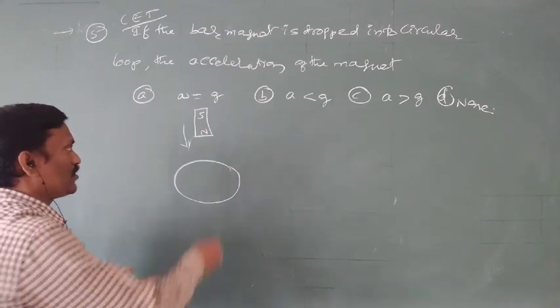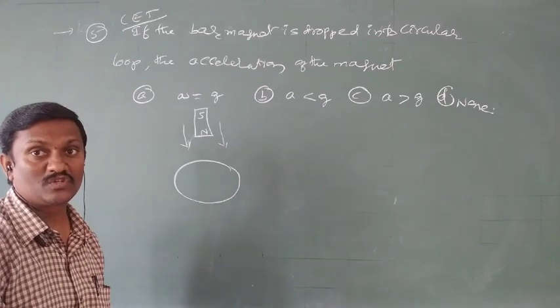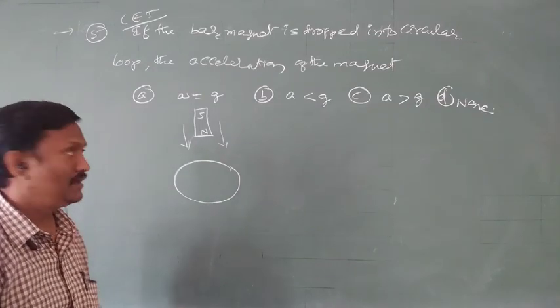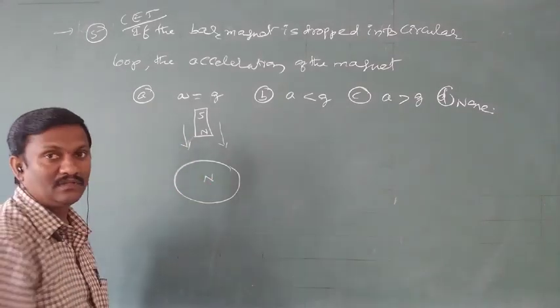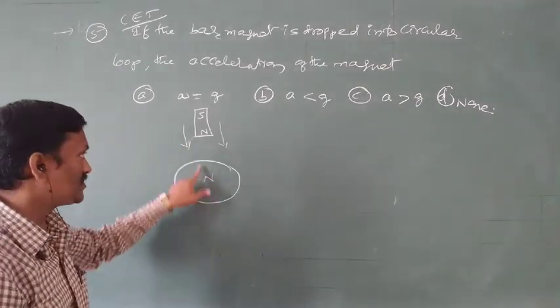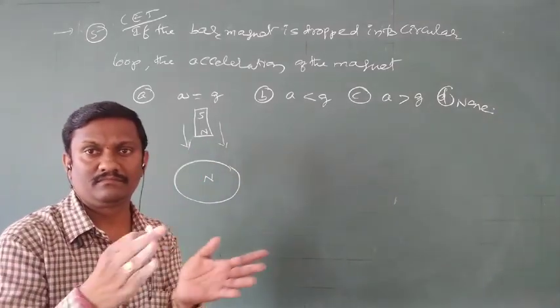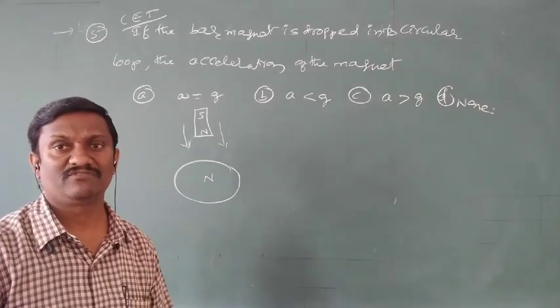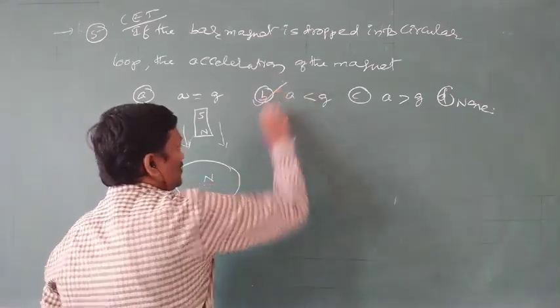When the bar magnet is approaching the coil, the same pole is induced. The north pole is moving towards the coil, so here also north pole is induced. This induced north pole opposes the motion of the magnet. Due to opposing, the acceleration of the bar magnet is decreased, and decrease means less than g.